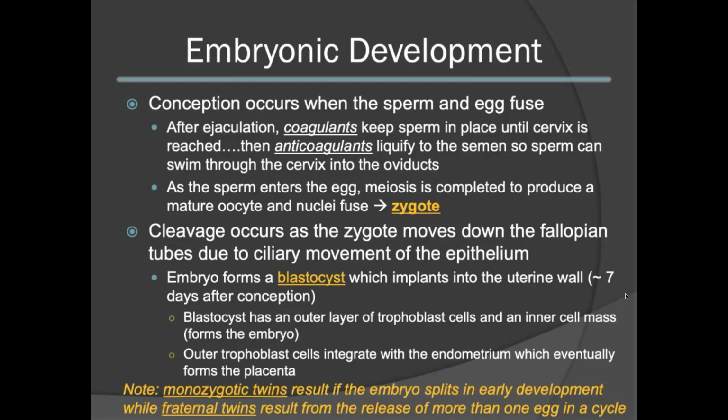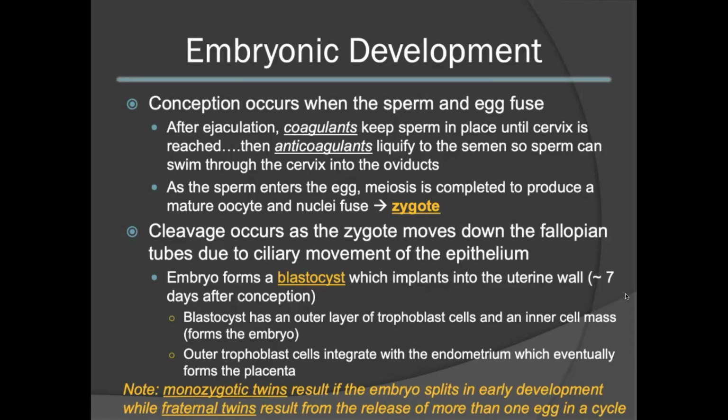As the sperm enters the egg, meiosis is completed, and this will then lead to the production of a mature oocyte. This will also occur as the nuclei fuse to form a zygote. Cleavage then occurs as the zygote moves down the fallopian tubes. The zygote is directed due to the ciliary movement of the epithelium lining the fallopian tubes. The embryo will then form a blastocyst. This blastocyst will then implant into the uterine wall approximately 7 days post-conception.